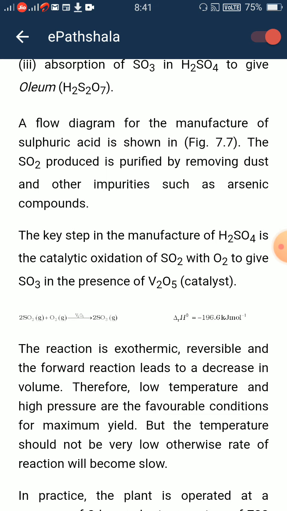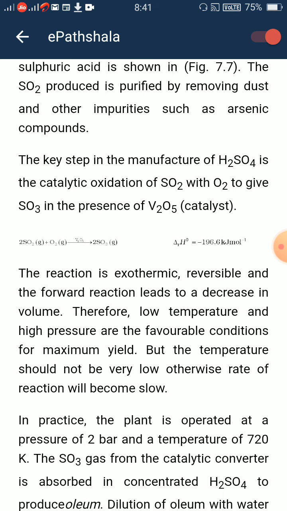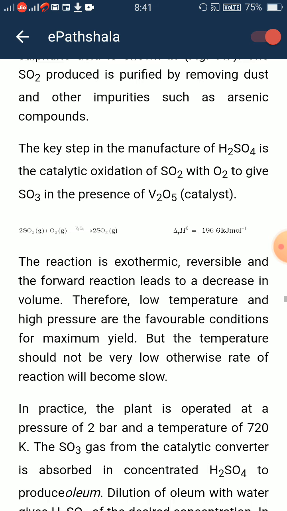The SO2 produced is purified by removing dust and other impurities such as arsenic compounds. The key step in the manufacture of H2SO4 is the catalytic oxidation of SO2 with O2 to give SO3 in presence of V2O5 catalyst.